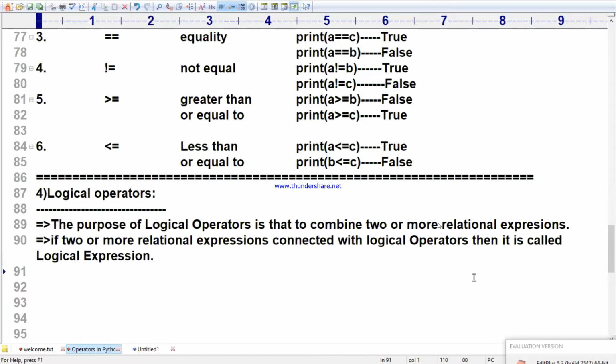What is the syntax? A special syntax I am going to explain.